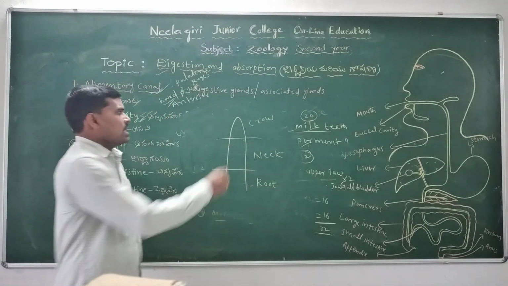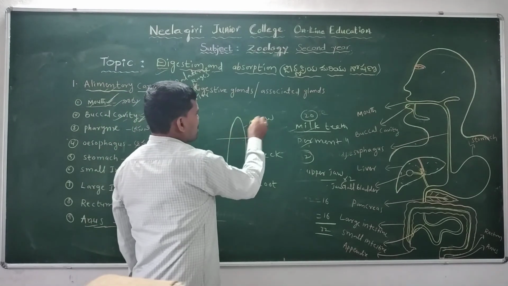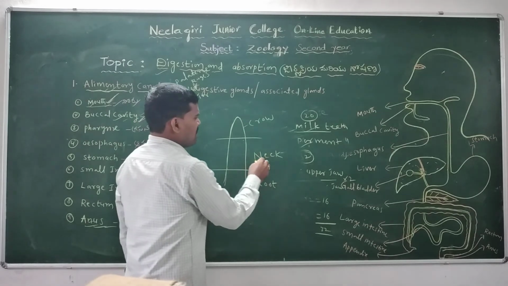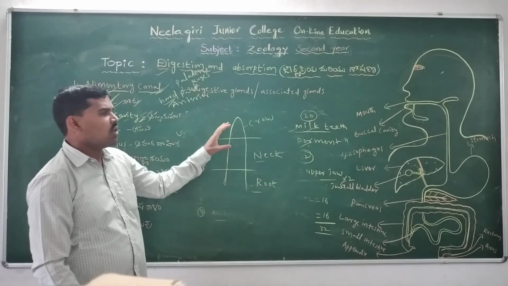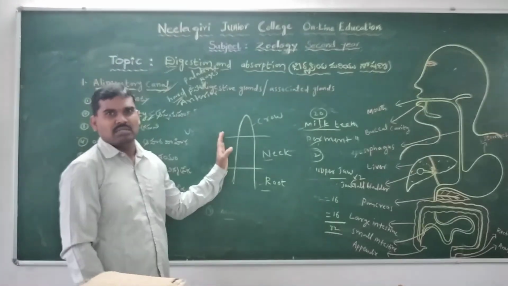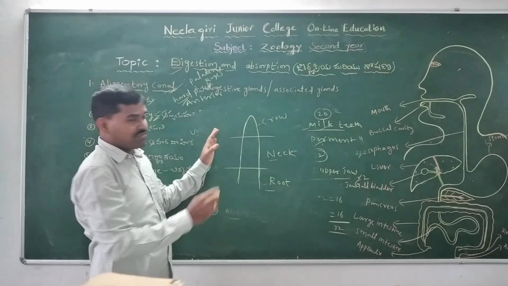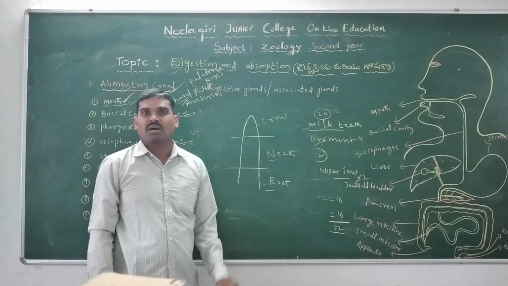The first part is the crown, the second part is the neck, and the third part is the root. The crown is the visible part. I will continue in the next class.